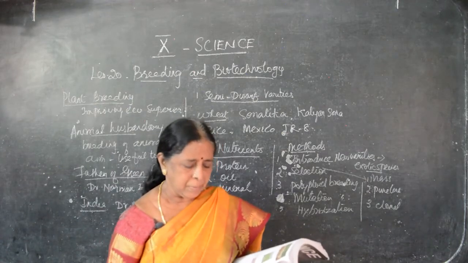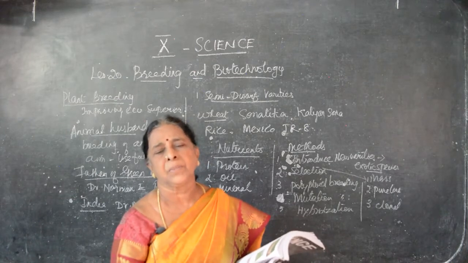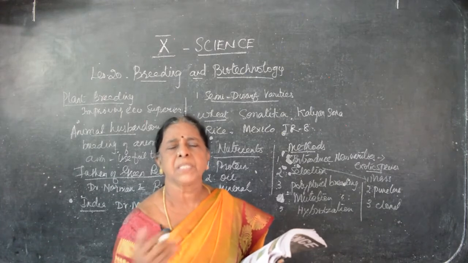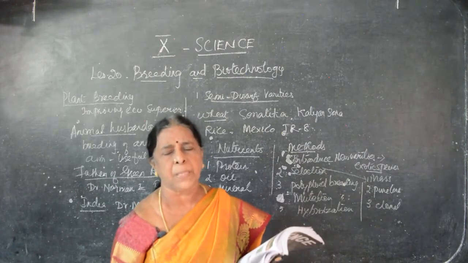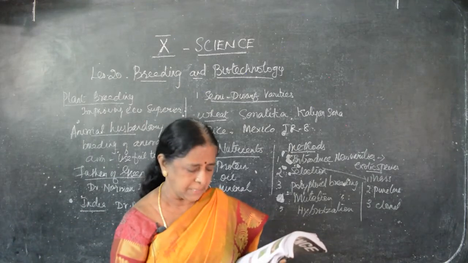At the end, they will be multiplied and distributed to the farmers for cultivation. Immediately we cannot get it. For example, it takes one year also. First generation, second generation, for example, every month they are producing. Like that, at the 8th generation, we collect the best seeds and give them to the farmers.